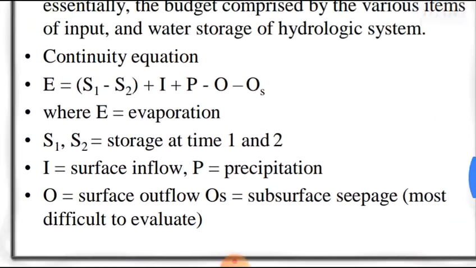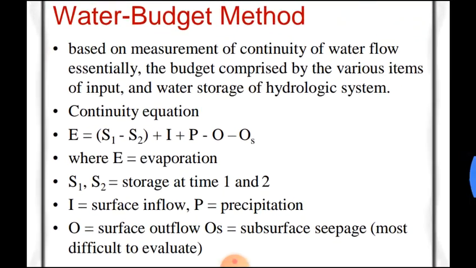Next we'll go for one more method, the water budget method. How can we do the water budget method? It is based on the measurement of continuity of water flow, essentially a budget comprised of the various items of input and water storage of the hydraulic system. We can also call it the water balance method.